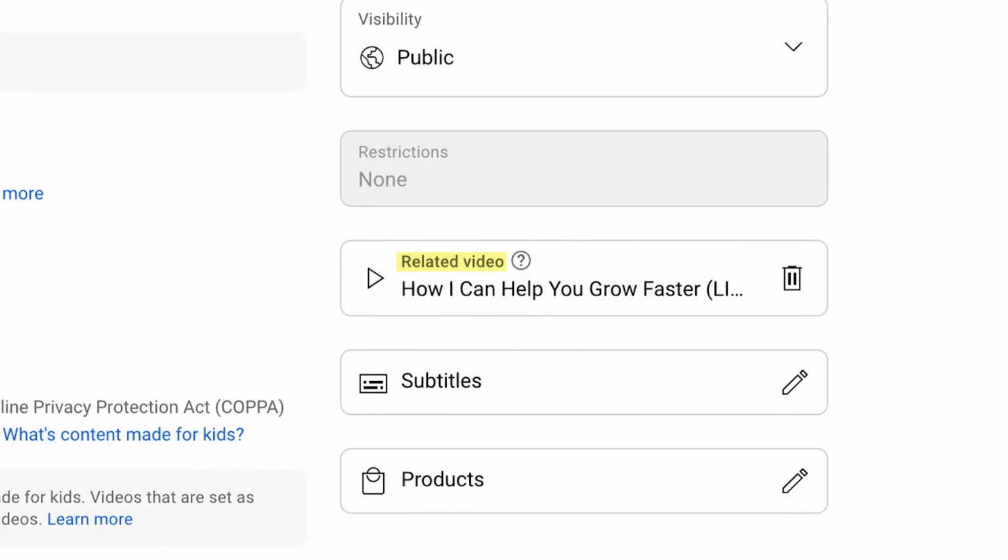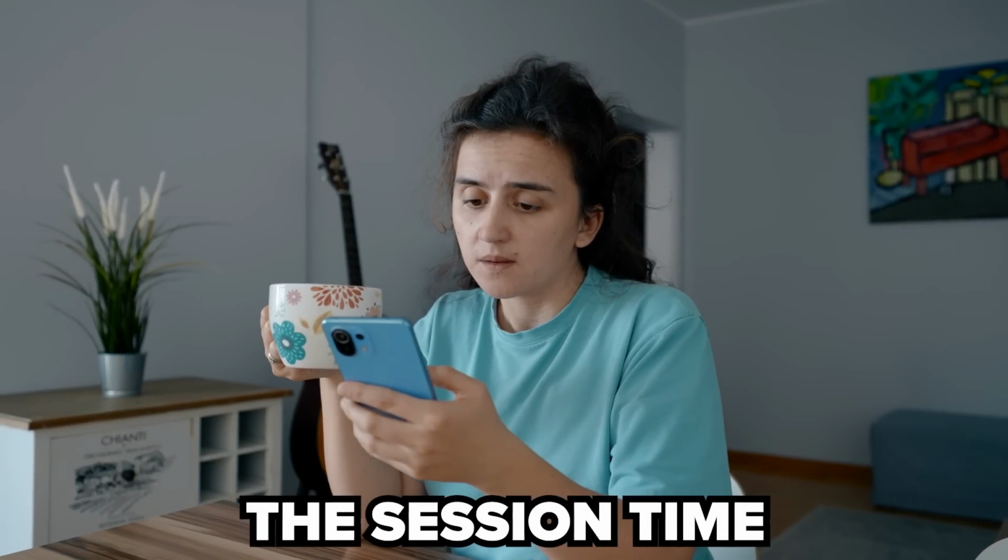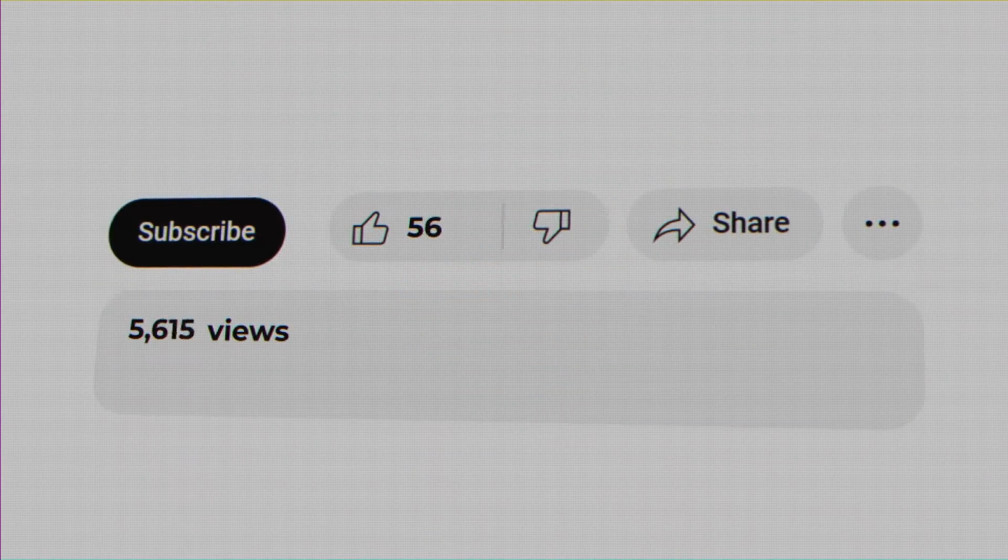First and foremost, you need to make sure that you're using the related video feature so you can put different videos attached to each other, because you want to make sure that when somebody watches one video, there's a related video that they can check out, and then they watch that video, because what this is going to do is increase the session time that people are spending within your content or spending on your channel, and YouTube loves this, and this is going to make them push out your shorts even more, because if they realize that instead of just watching 1 short or half a short, people actually watch 3 shorts every time they watch one of your pieces of content, well, guess what?